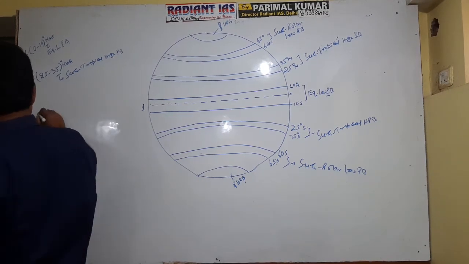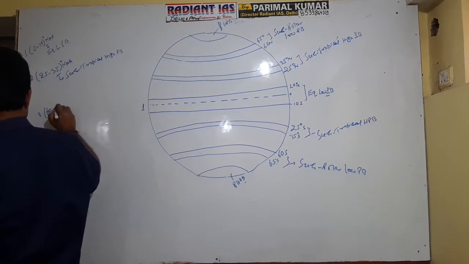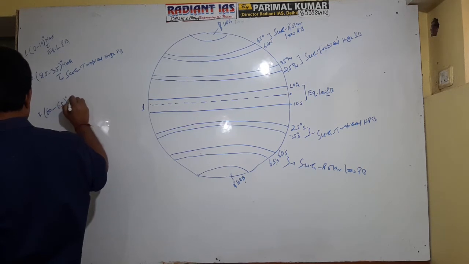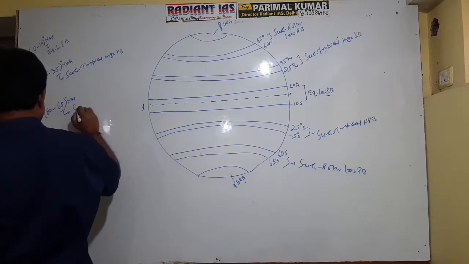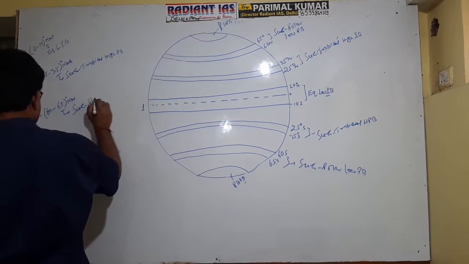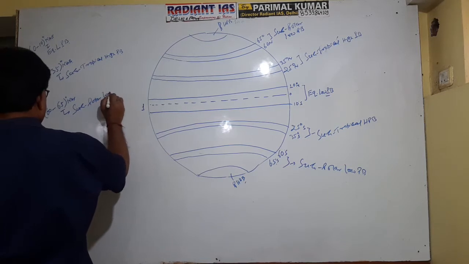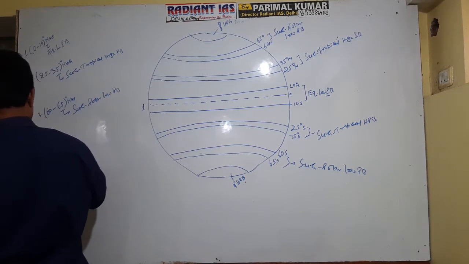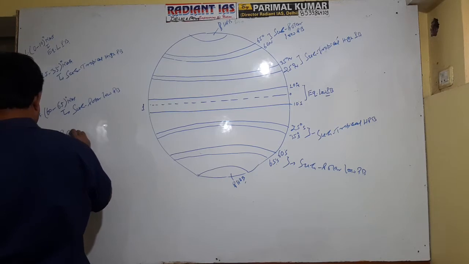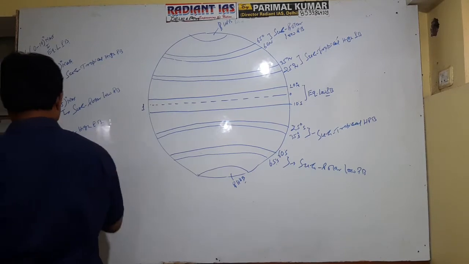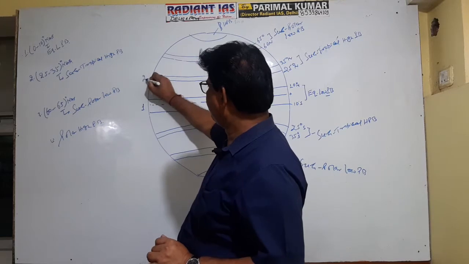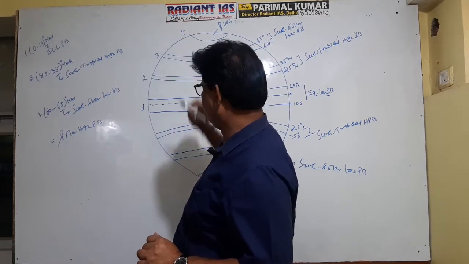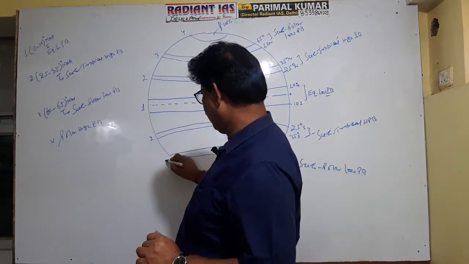Getting well? The third one is 60 to 65 degree north and south. This is the subpolar low pressure belt. And the fourth one is the polar high pressure belt. Getting well now? So we have 4 pressure belts on the Earth's surface. First, second, third, fourth.